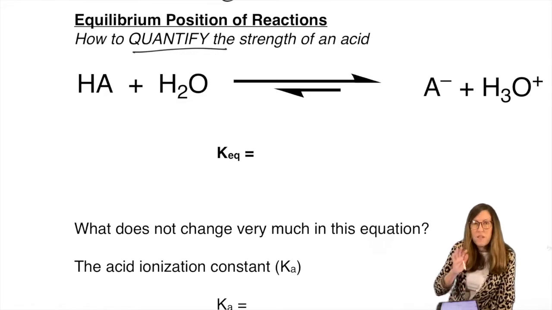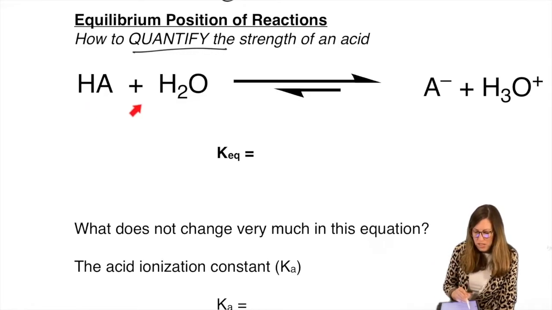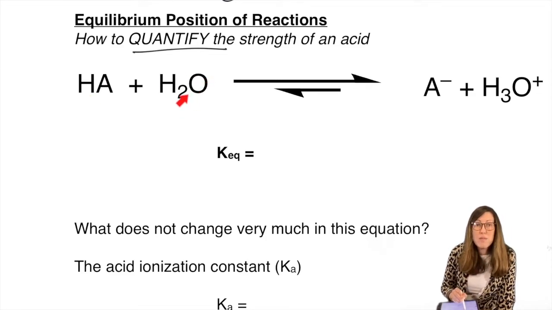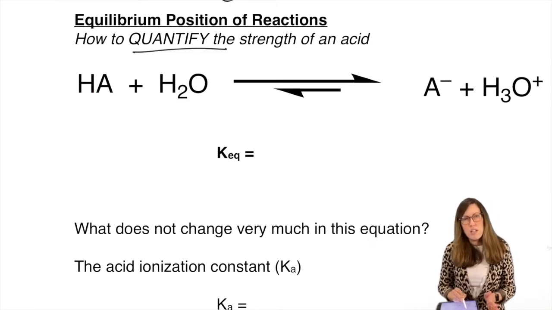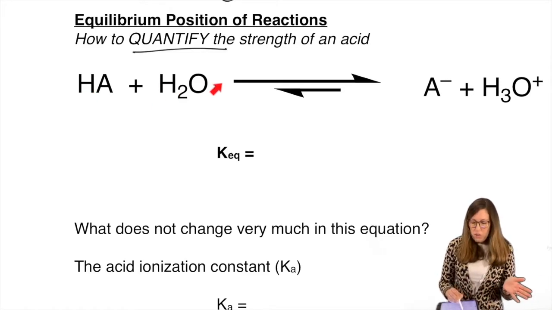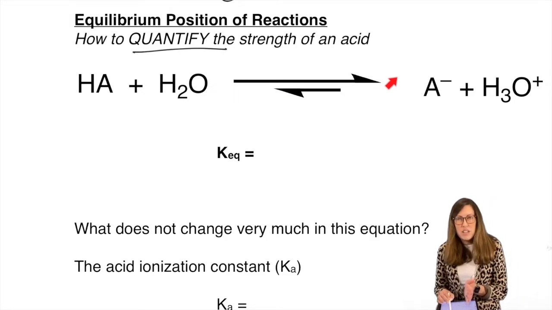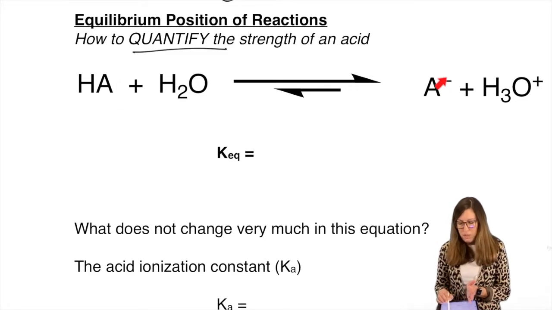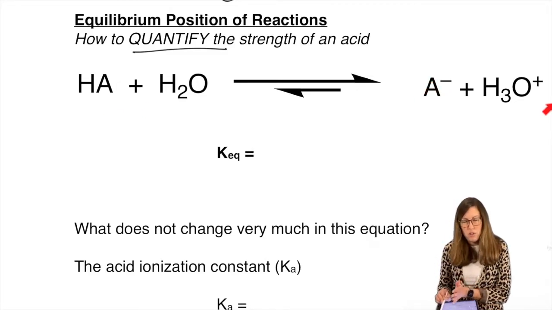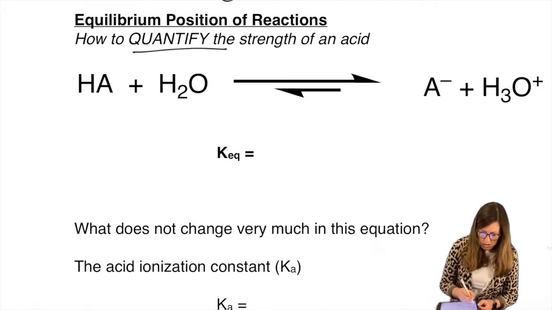We often write out very generically our acid plus our base. So HA, that would be our acid, and then in the presence of water, the water would therefore have to act as a base in this case, because this would be presumably a stronger acid than water is, right? So that means the equilibrium would favor the direction of reacting that strong acid, ionizing it to form the conjugate base, and then hydronium, the conjugate acid of water.